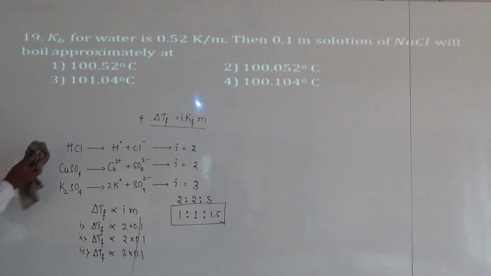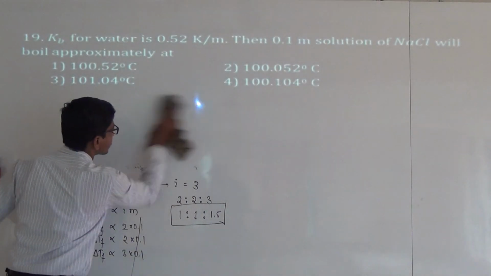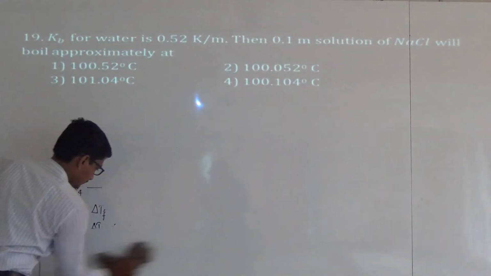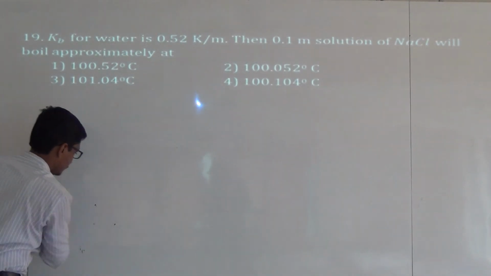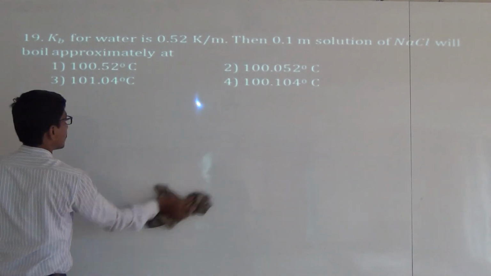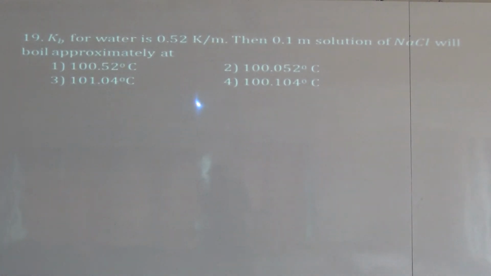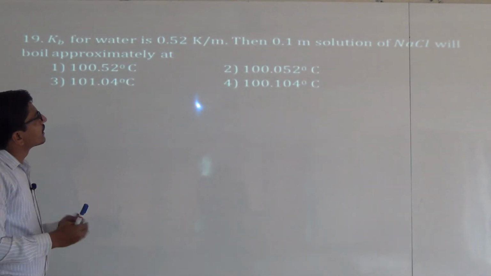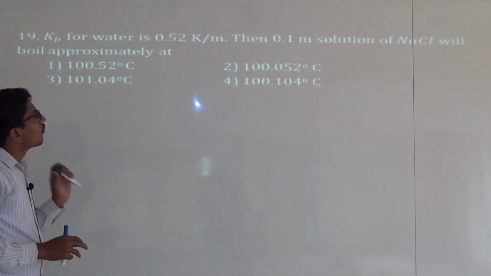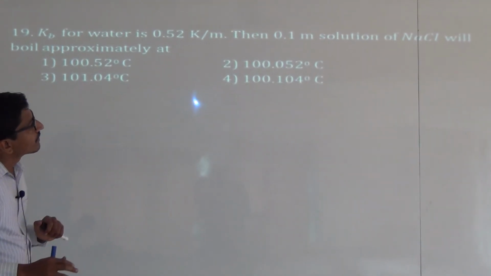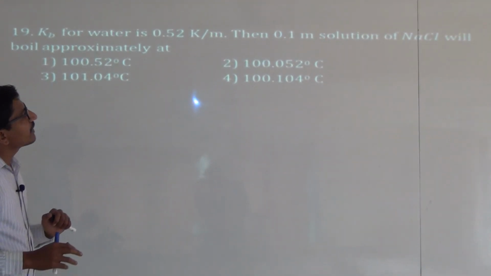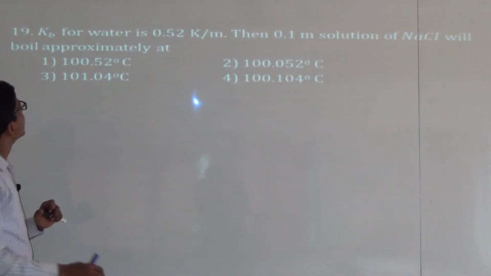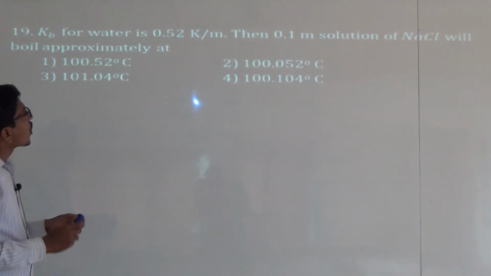Next question is, Kb for water is 0.52 Kelvin per molality, then 0.1 m solution of NaCl will boil approximately at.